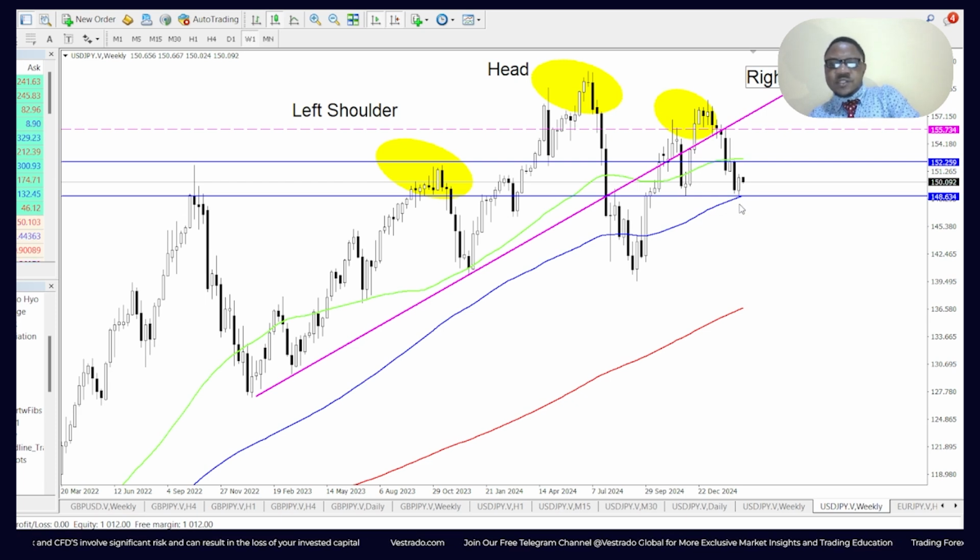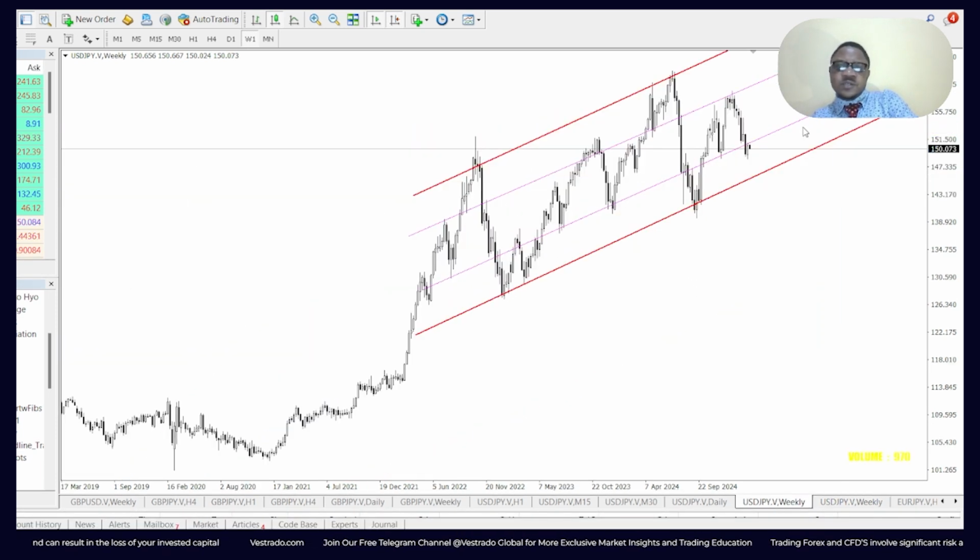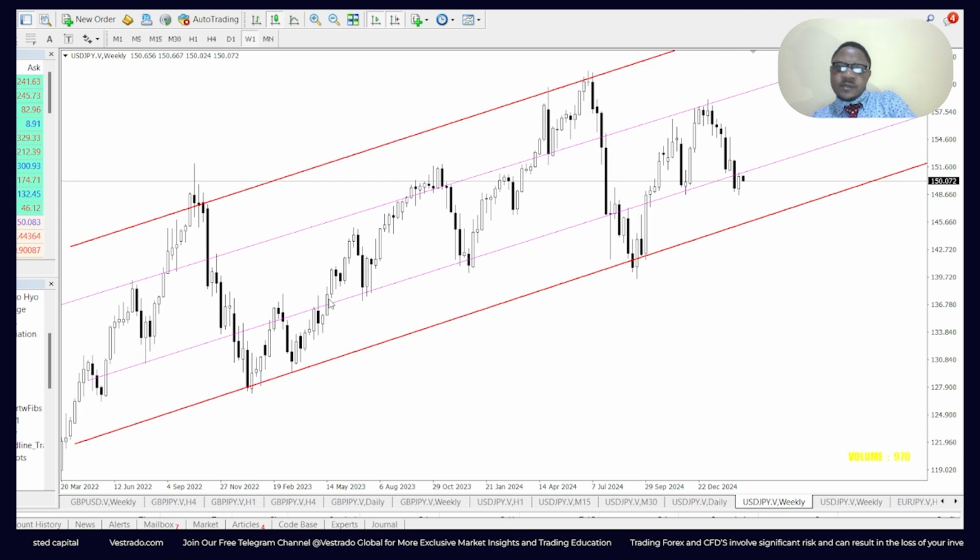So we're at an impasse in the USD JPY. It's not broken past any key range yet. It may do so this week. We don't know. Now, also on the weekly chart, we see price moving nicely along two channels. We have an inner channel within a bigger channel. The pink line represents the smaller channel within the larger channel, which is the red lines. It has broken past the support border of the inner channel. There's a good chance that the next most likely target is the support border of the larger channel. Now, if it goes back into the range of the smaller channel, then we could see price attack the resistance border of the smaller channel, or perhaps the halfway point if we're trying to be conservative.